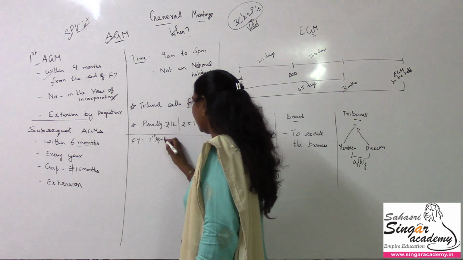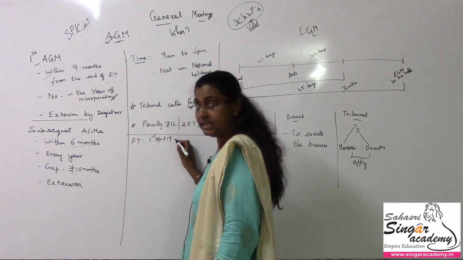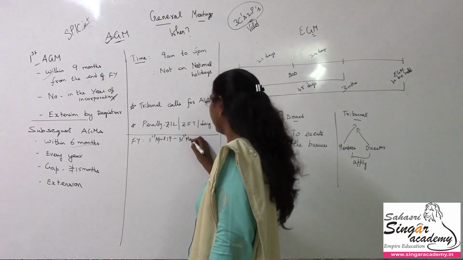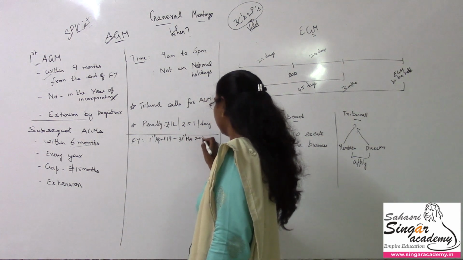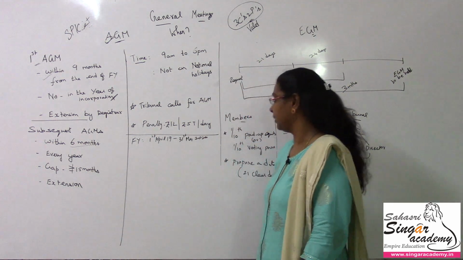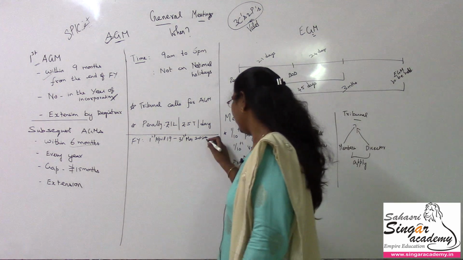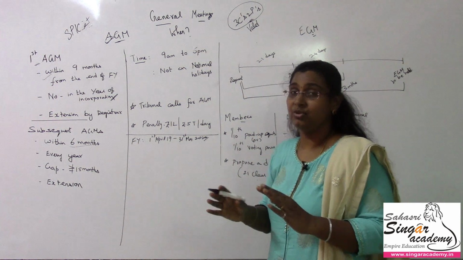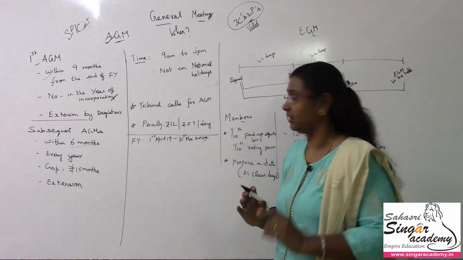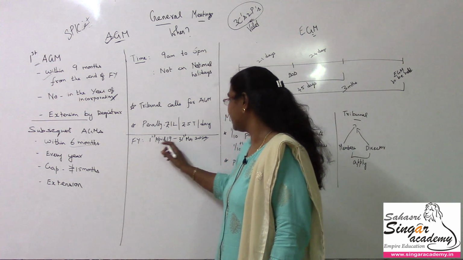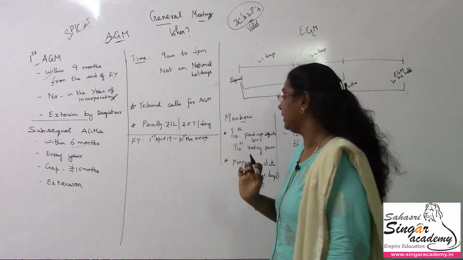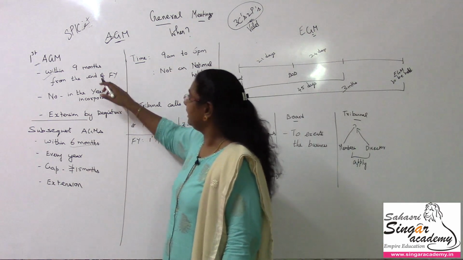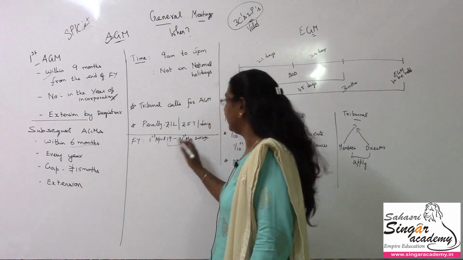For convenience sake, let me have the financial year 1st April 2019 to 31st March 2020, right? 31st March 2020. This 2020 year is a COVID year. அதனால I'm just going for the general cases. No COVID na general cases paathitu irukkalam. So financial year is 1st April to 31st March 2020. My company is getting incorporated in some financial year in that period.